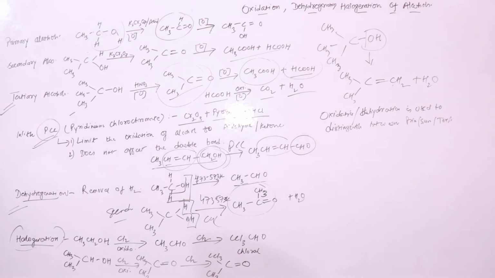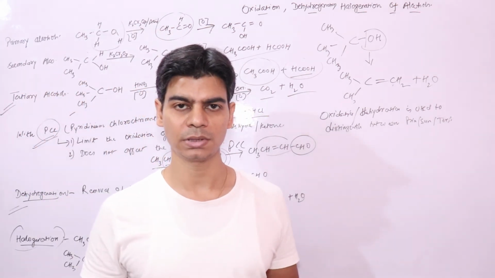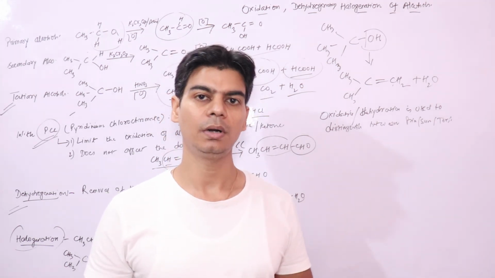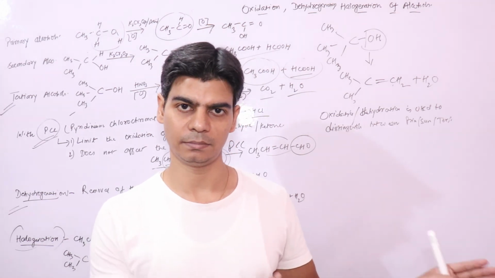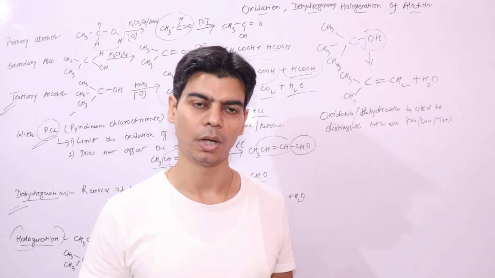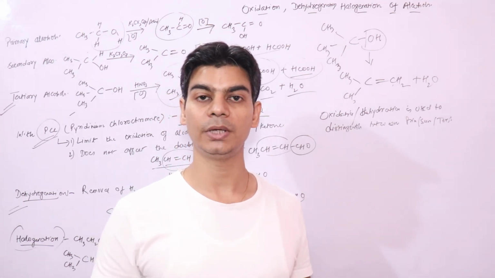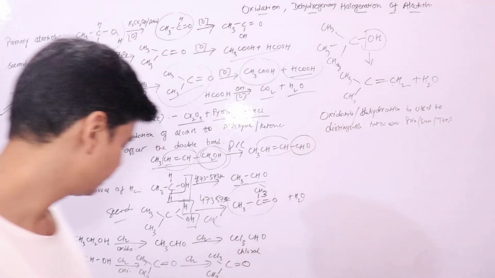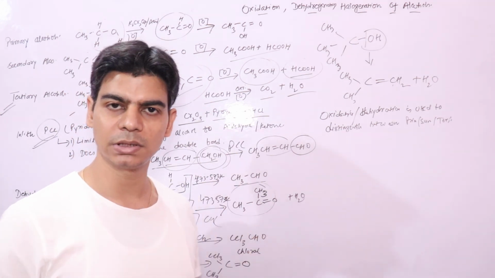Now coming on to the third type of reactions, halogenation reactions. Halogenation, what halogens will do, if you treat alcohols with halogens, these halogens will act as an oxidizing agent as well as your halogenating agent, right? So they will oxidize and they will also halogenate the reactants. We will see how. The only thing is that in case of halogenation, tertiary alcohols would not be oxidized via halogens. Halogens cannot oxidize tertiary alcohols, right? So halogens will have no effect on tertiary alcohols.